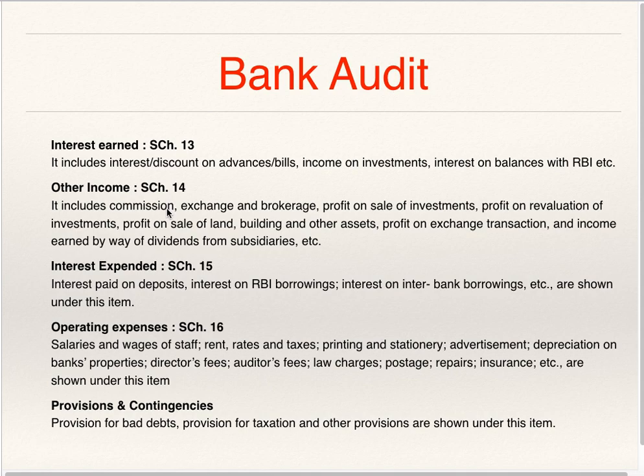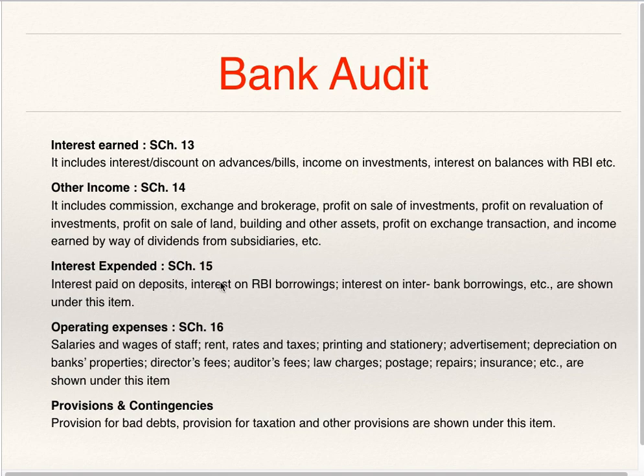Other income is to be included in schedule number 14. The auditor should check whether it has been properly recorded, correctly included in schedule 14. If there is any outstanding income or received in advance income, proper accounting treatment has been given for the same. Other income includes commission, exchange and brokerage, profit on sale of investment, profit on revaluation of investment, profit on sale of land, building and other assets, profit on exchange transactions, and income earned by way of dividend from subsidiaries.